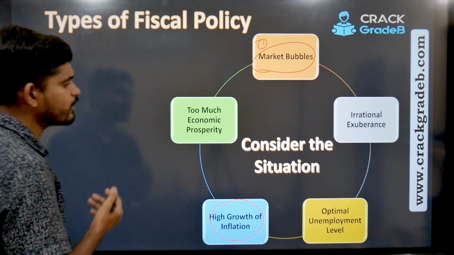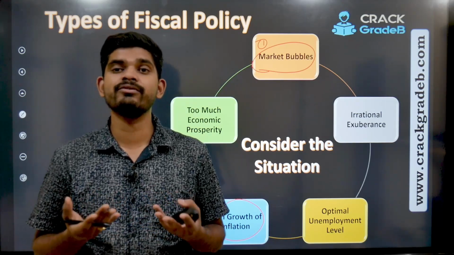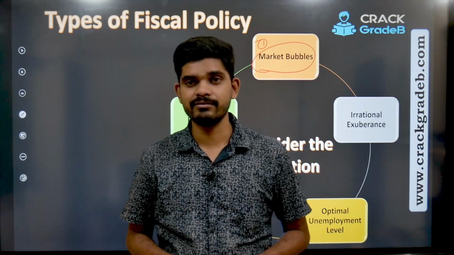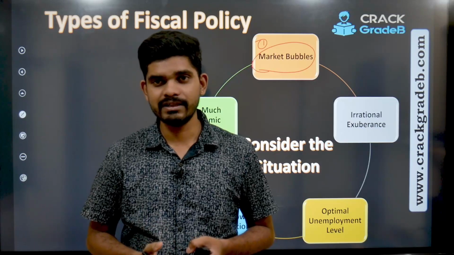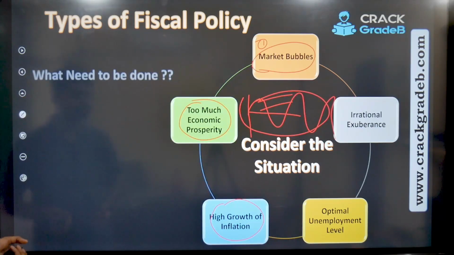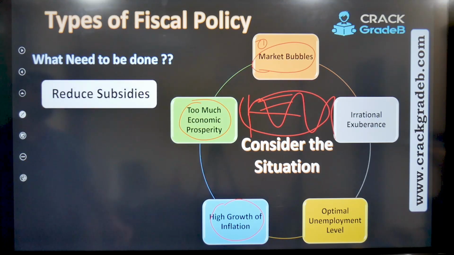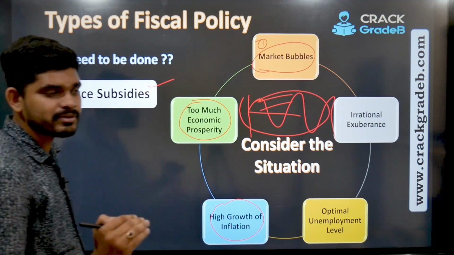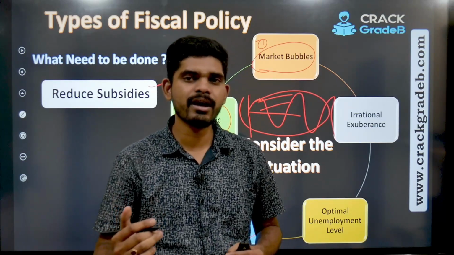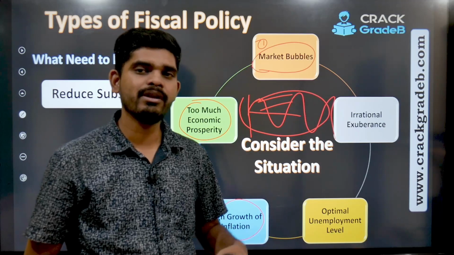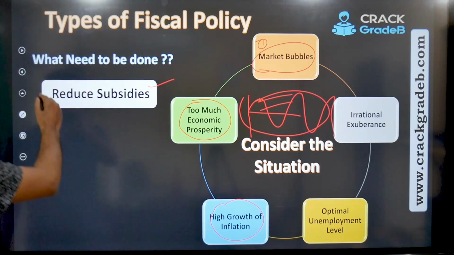Then too much economic prosperity is also not good. See, too much economic prosperity, what kind of economics are we studying, where we are trying not to achieve 100% economic prosperity, right? So that is also not good. Next, if this is the situation in the economy, what needs to be done? Reduce subsidy. When you reduce the subsidy, money flowing out from the government to the people will come down. Less liquidity in the market, people will have less money in their hands, people will spend less, and the economy will slowly come down. So that's the cycle behind reducing subsidy.